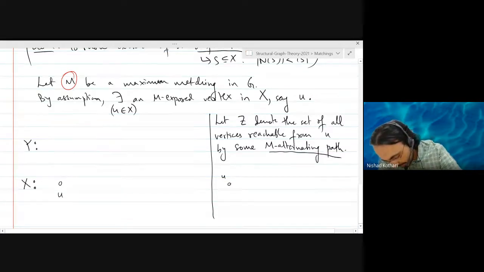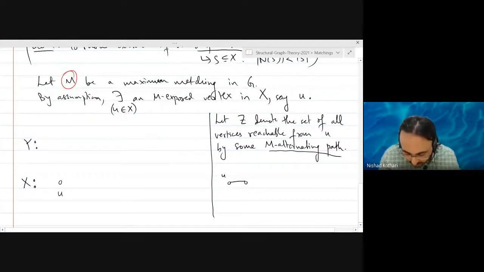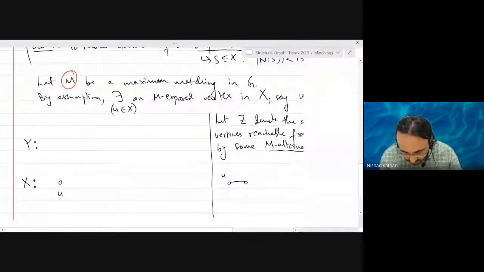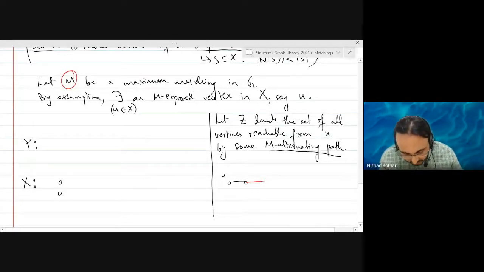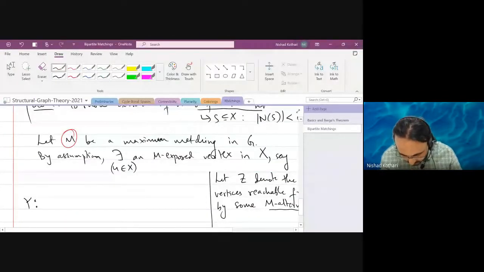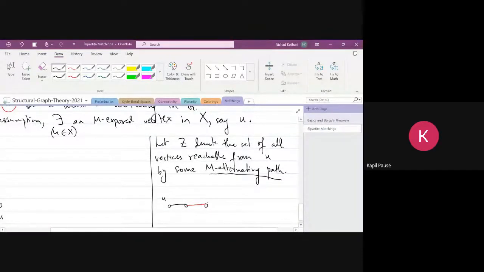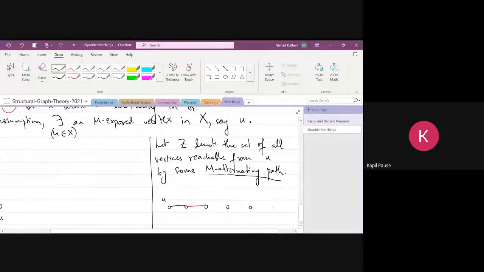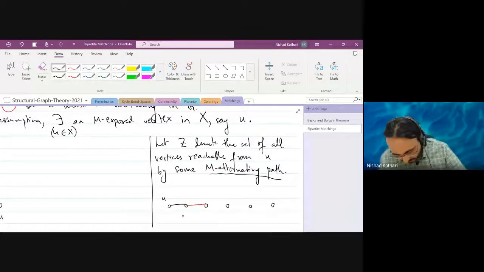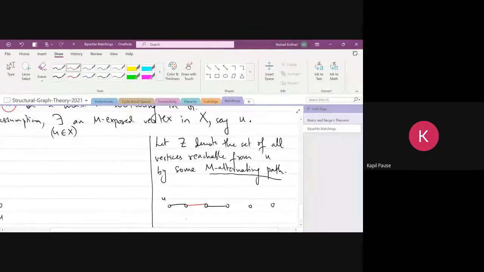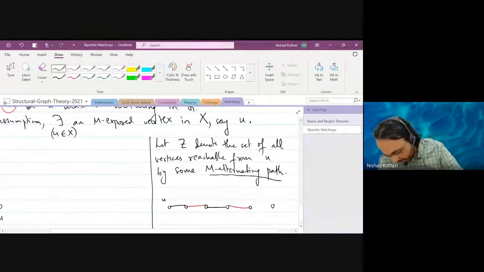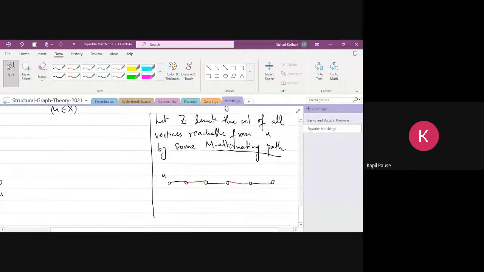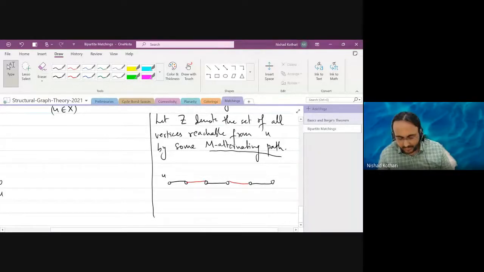So since M is a maximum matching, we cannot have M augmenting paths. So we can say that the cardinality of Z intersection Y is less than the cardinality of Z intersection X. That is what we want to claim. You are right, we are going in that direction. This follows because there is no M augmenting path. That's right. So we'll prove that.